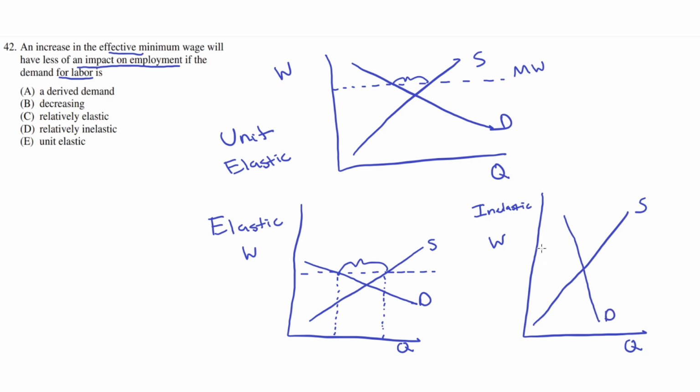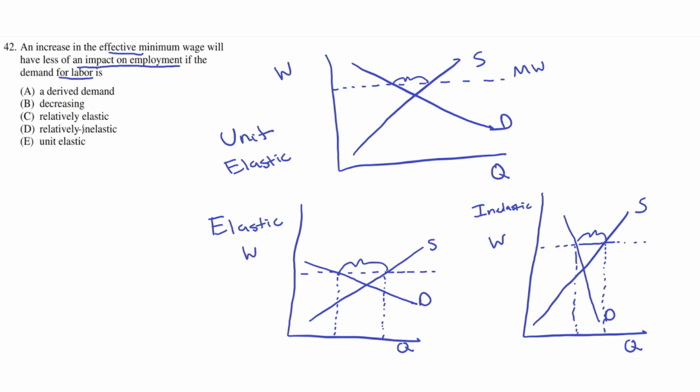Now, if we were to draw a minimum wage up here, we can see that this has much less of an impact compared to these two, because in this case, there are fewer people who are willing and able to work, and more of these people are hired, because demand for labor is inelastic, meaning that if there's an increase in the minimum wage, this will have less of an impact on employment if demand for labor is inelastic. So if we were to look at the answer choices, we can see that this matches answer